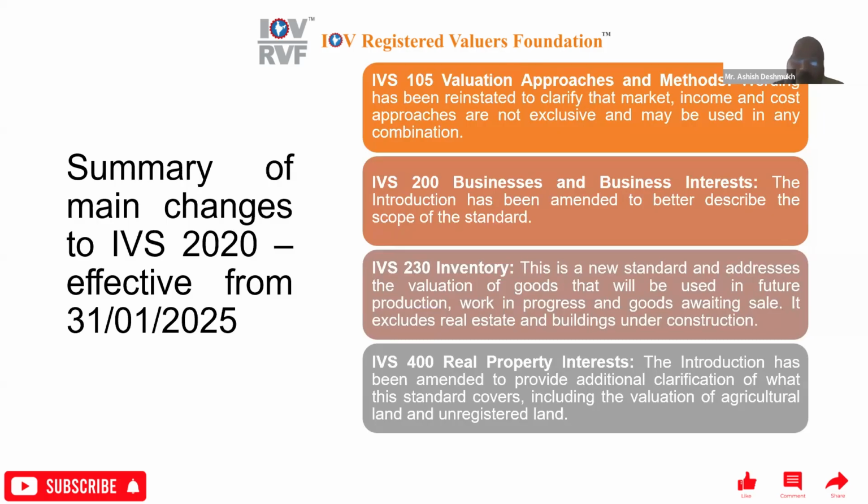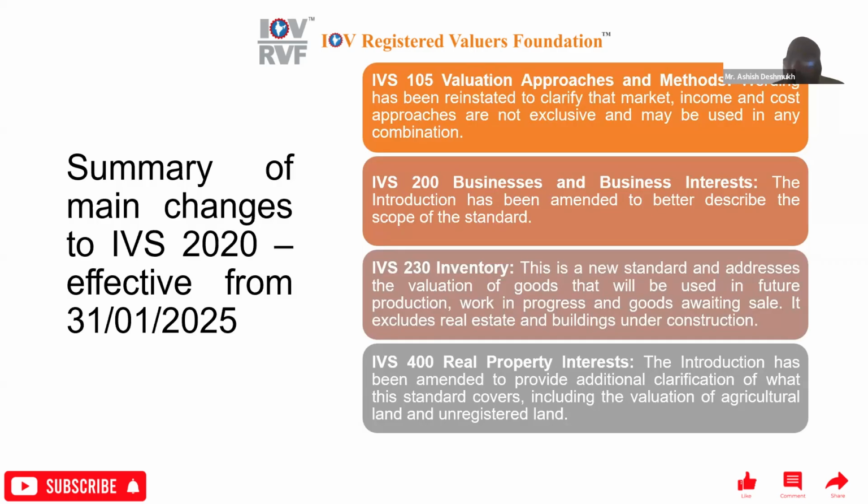So IVS 230 inventory. This is a new standard and addresses the valuation of goods that will be used in future production, work in progress, that is WIP, and goods awaiting sale. We call it as FG, finished good. So it excludes real estate and buildings under construction. Why? Because a new section has been added under IVS. It is being called IVS 400, real property interest, and there it is being added.